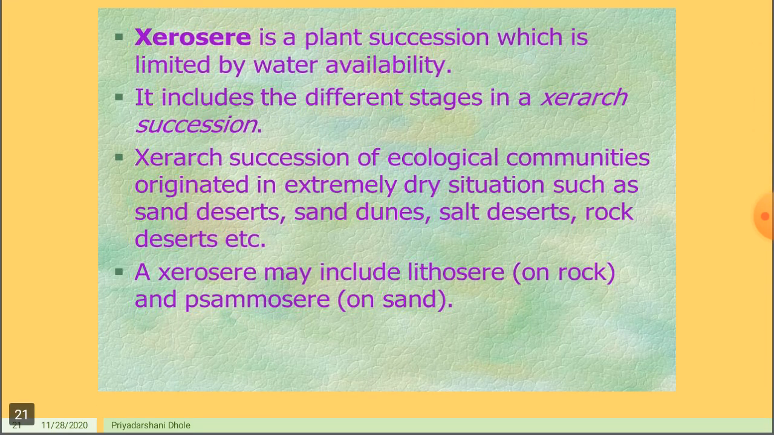Next one is the xerosere. It's a plant succession which is limited by water availability. It includes the different stages in xerarch succession. This succession of ecological communities originates in extremely dry situations such as sand deserts, sand dunes, salt deserts, and rock deserts. A xerosere may include lithosere on rock and psammosere on sand.